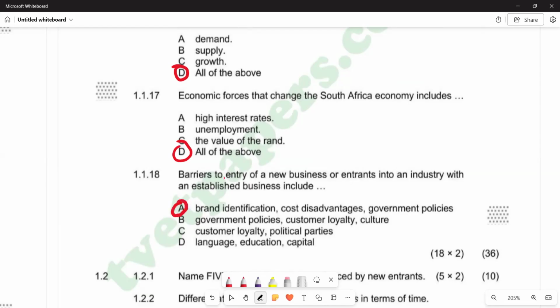So this is what we have, guys, in terms of the multiple choice section on paper one of the question paper of June 2024.